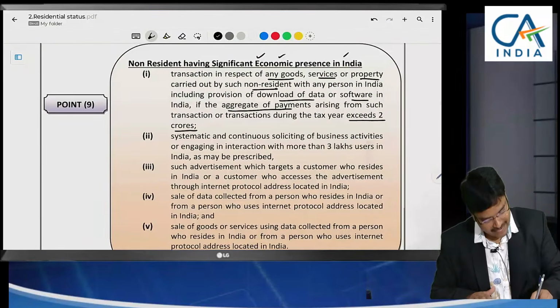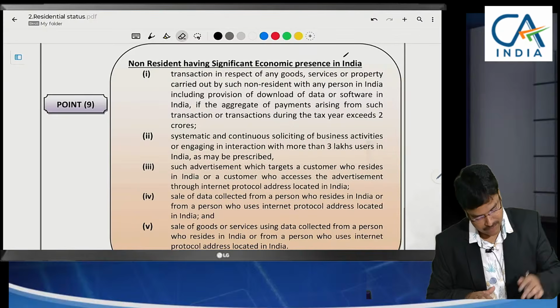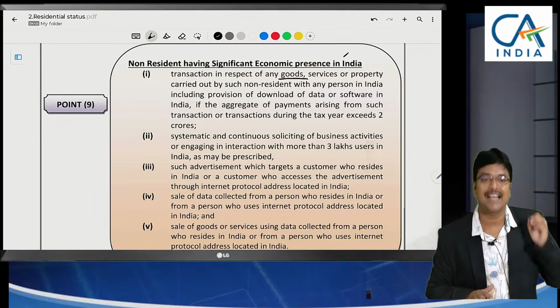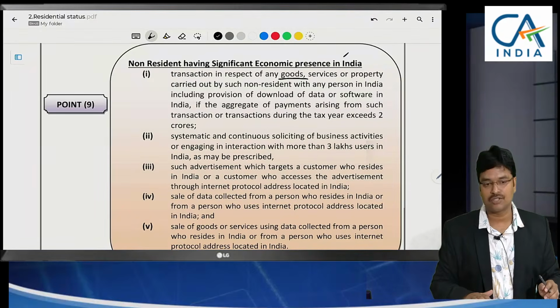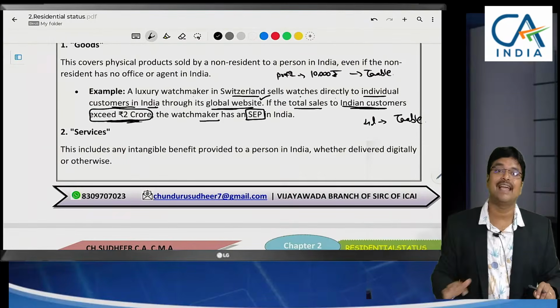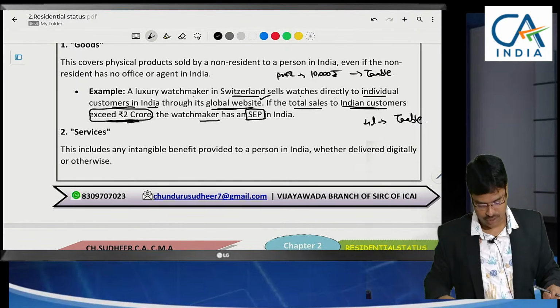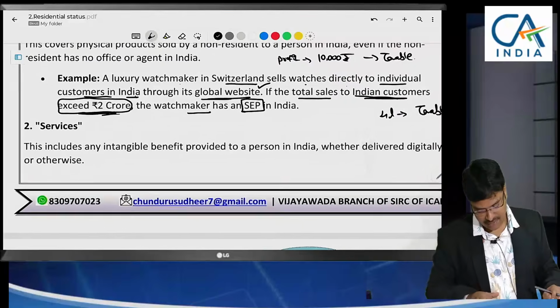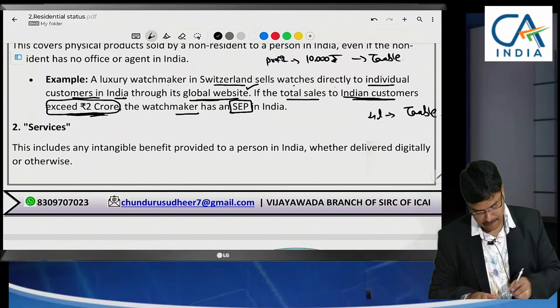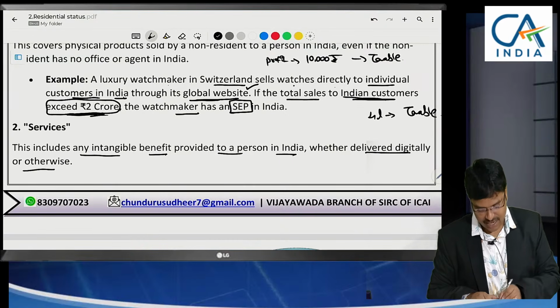Sir, for our understanding's sake, whatever topic is completed, I will underline. Okay. Here, the goods point has been completed. Online sale of goods. When will it be taxable, sir? When the turnover to Indian customers exceeds 2 crores. Next, coming to the services. This includes any intangible benefit provided to a person in India, whether delivered digitally or otherwise.